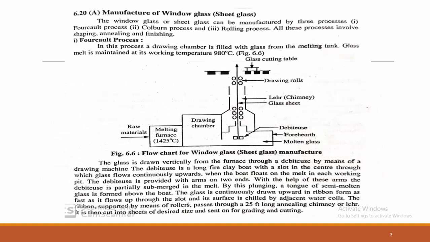Now let me see one of the very important topics, that is manufacture of window glass. That is window glass, that is sheet glass. It can be manufactured in different ways: the Fourcault process, the Colburn process, and the rolling process.